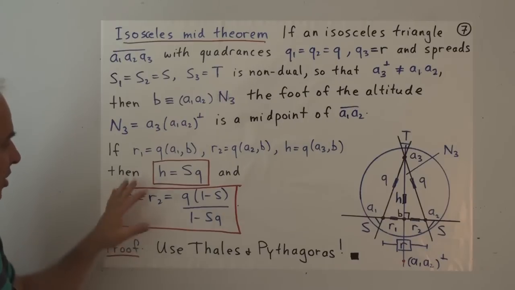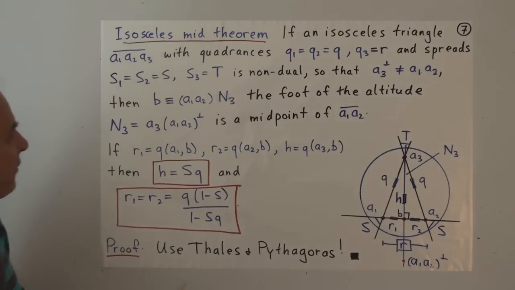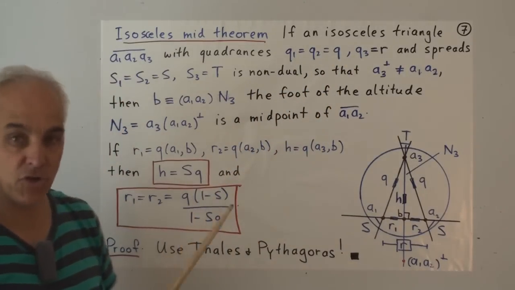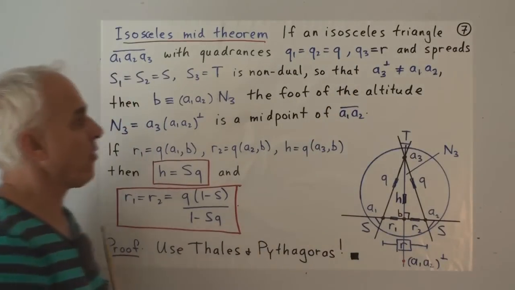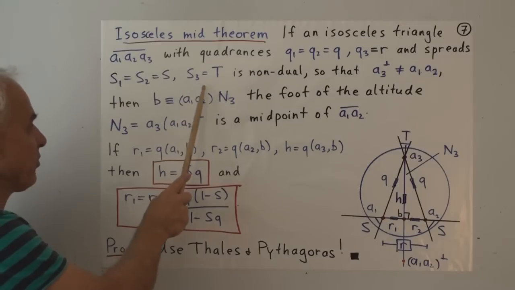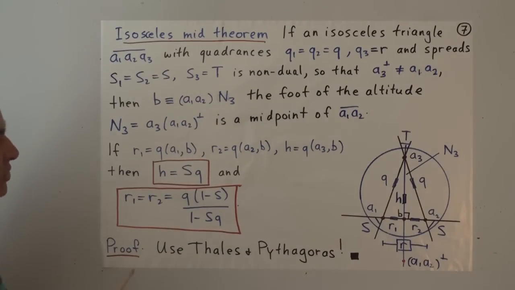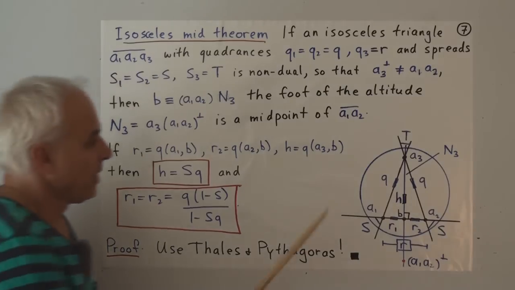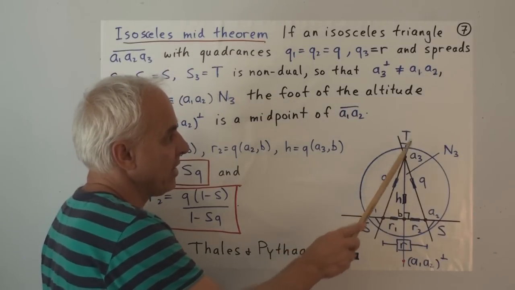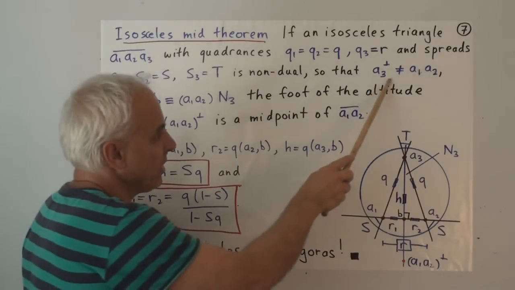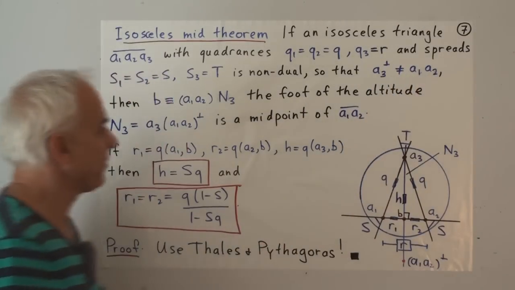Okay, so it's a bit long because there's also a few formulas in it. So if an isosceles triangle A1, A2, A3 has quadrances Q1, Q2, and Q3, and Q1 equals Q2 equals Q as before, and Q3 equals R as before, and if it has spreads S1 equals S2 equals S, and the other spread S3 equals T, so if that triangle is non-dual, and that means that the point A3 is not the dual of the line A1, A2, right, so that A3 dual is not equal to A1, A2.